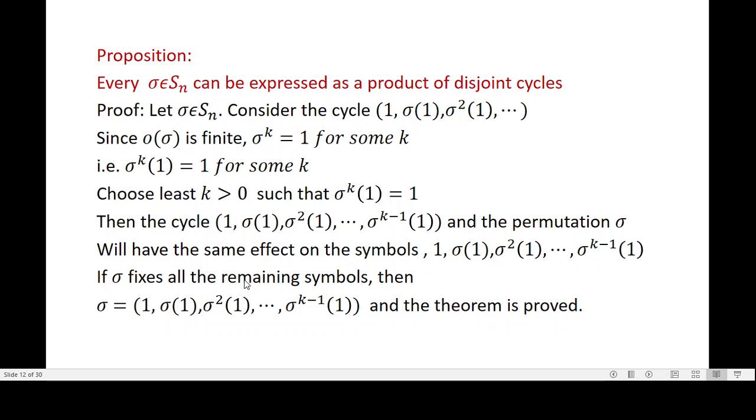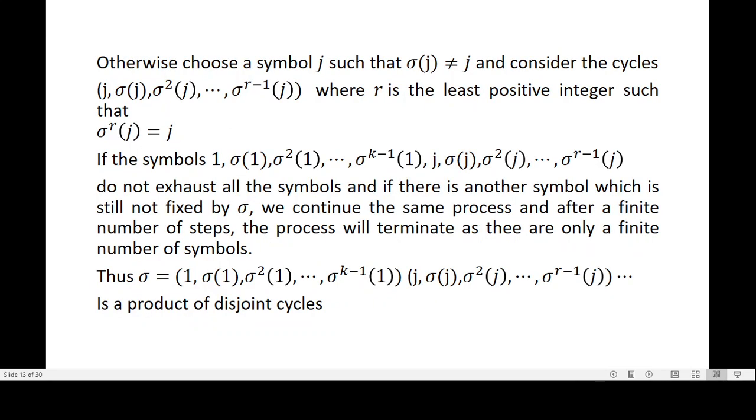So if sigma fixes all the remaining symbols, then sigma is equal to the permutation 1, sigma of 1, sigma squared of 1, sigma to the power k minus 1 of 1, and the theorem is proved. That is, sigma is expressed as a product of disjoint cycles.